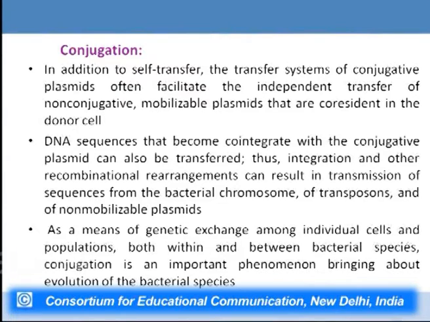As a means of genetic exchange among individual cells and populations, both within and between bacterial species, conjugation is an important phenomenon bringing about evolution of the bacterial species. This mode of genetic recombination and genetic exchange is a very important mode of evolution which occurs between strains of the same species, different populations of the same species, because certain genes are transferred from one type of strain to another type of strain.